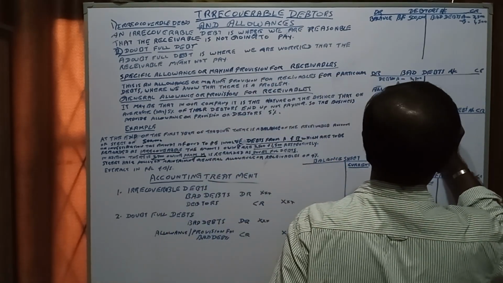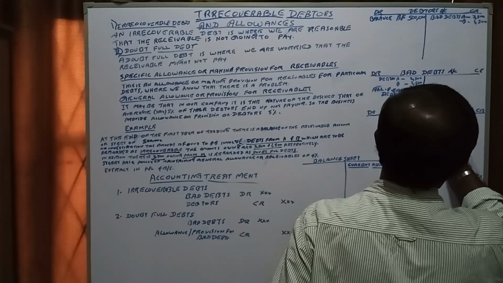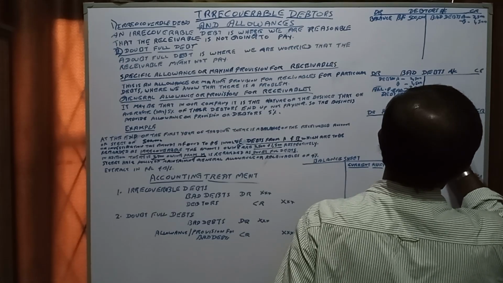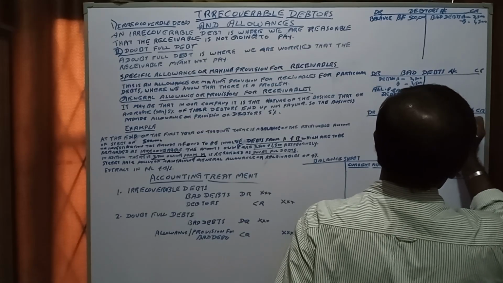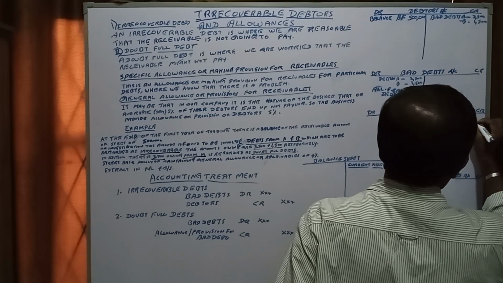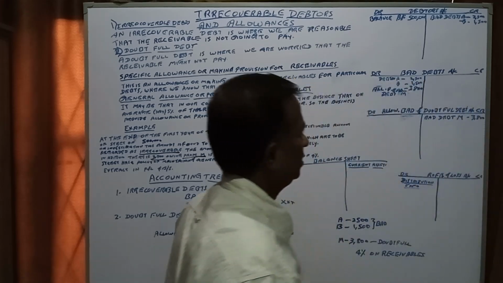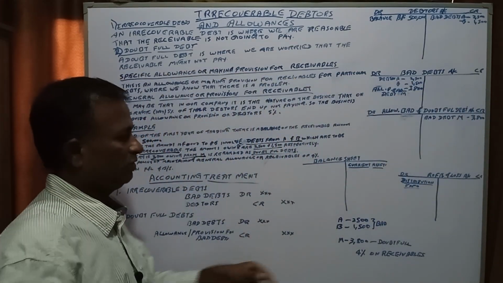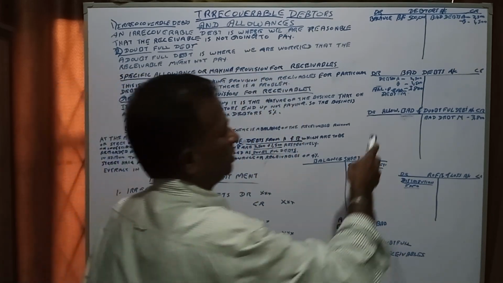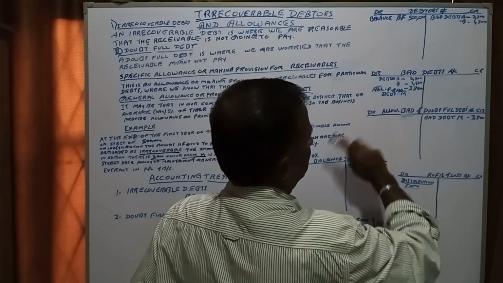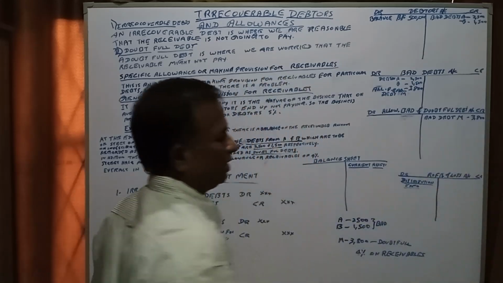Here we say M, because we are not certain whether the person will pay or not. That's why we have made bad debts debit, and allowance for bad debts and doubtful debts credit.